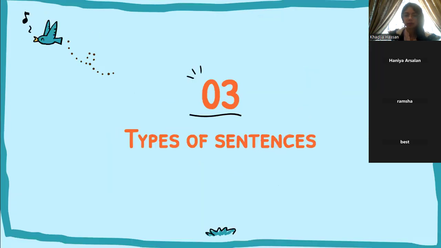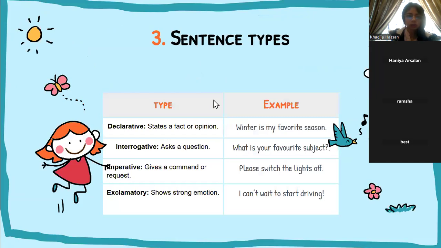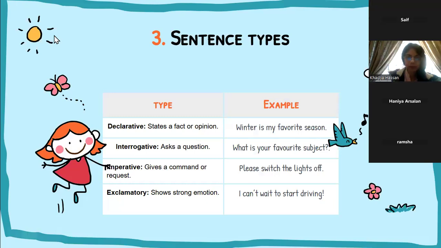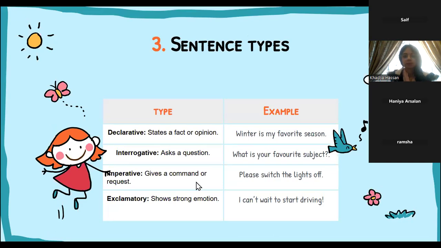Then coming to the types of sentences. Could someone please raise their hand to volunteer to read these? Steph, go ahead.